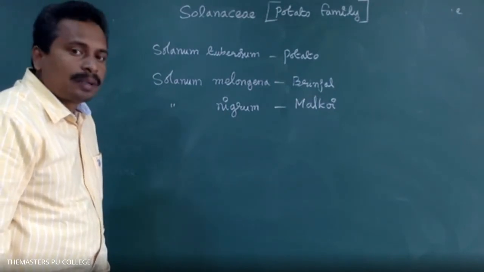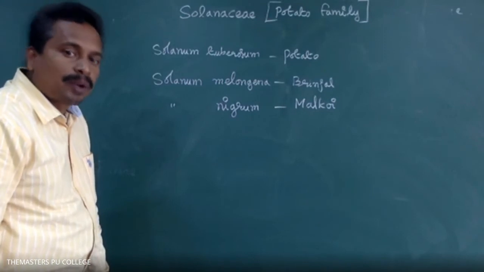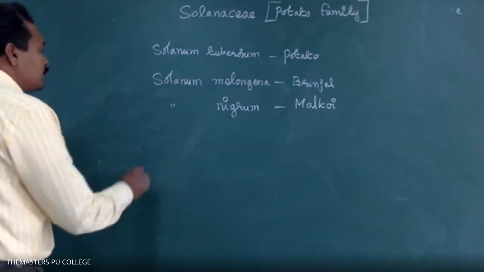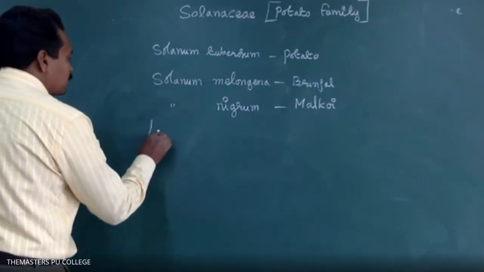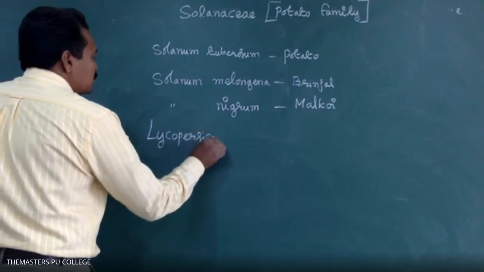The Solanaceae family is commonly called the potato family. Solanum tuberosum is the scientific name of potato. Sir, what is the scientific name of tomato? Lycopersicon esculentum.